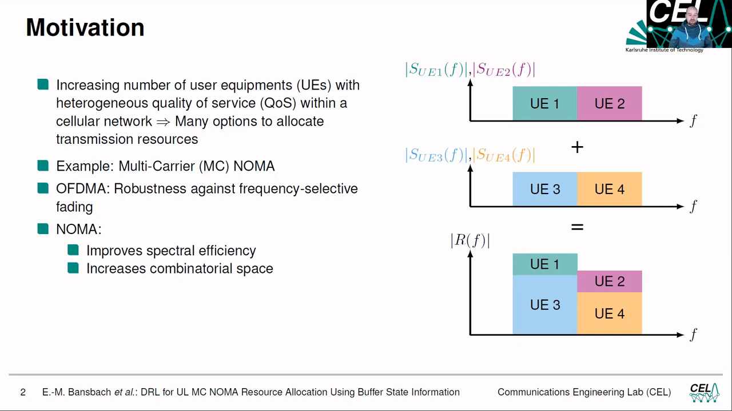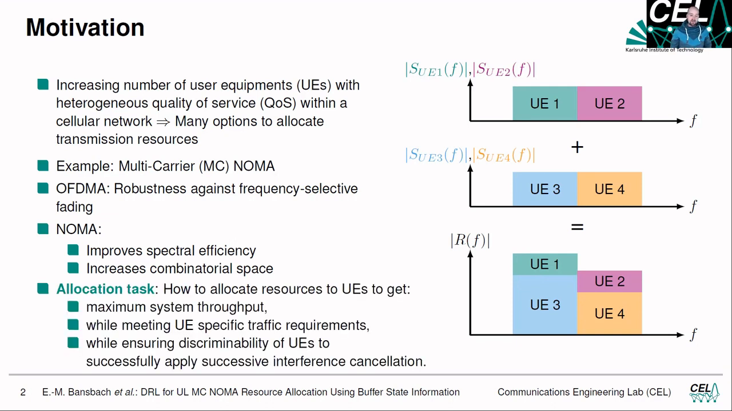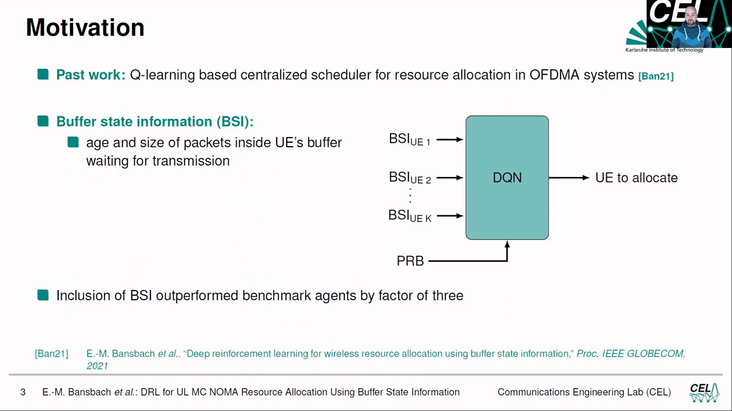However, we also increase the combinatorial space of how to allocate all the transmission resources we have. So the allocation task now is the question of how to allocate all the resources to the user equipments to get a maximum system throughput while meeting the user equipment specific traffic requirements, while ensuring that all user equipments are distinguishable at the receiver side.